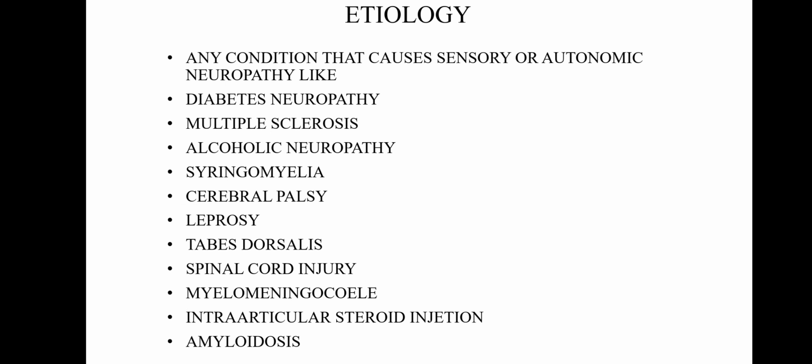Now the etiology. Any condition that causes sensory or autonomic neuropathy, like diabetic neuropathy, multiple sclerosis, alcoholic neuropathy, syringomyelia, cerebral palsy, leprosy, tabes dorsalis, spinal cord injury, myelomeningocele, intra-articular steroid injection, amyloidosis.